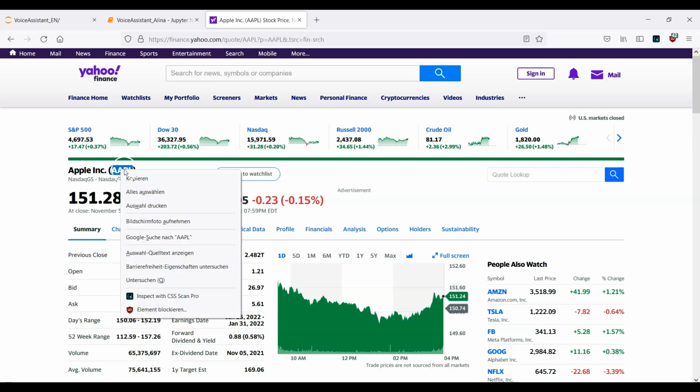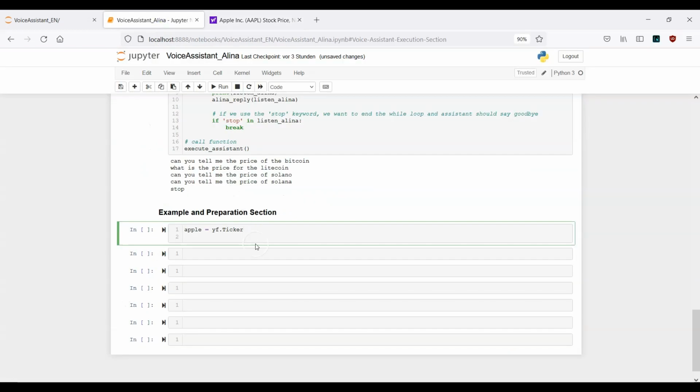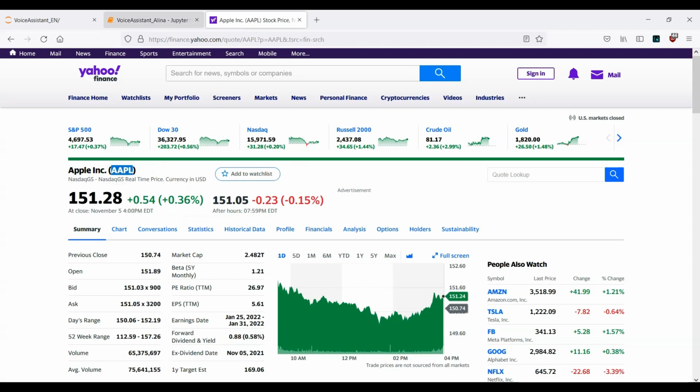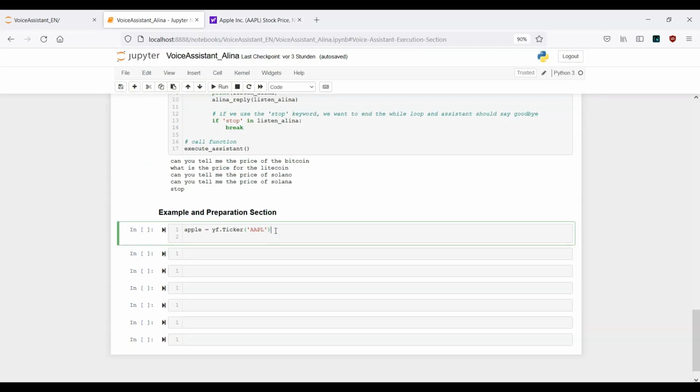You can just highlight it, right-click, copy, go back to the notebook, and provide this information inside a string. This is the format we need to work with. So Yahoo Finance dot ticker, and here we provide the ticker information. All right, this is step number 1.